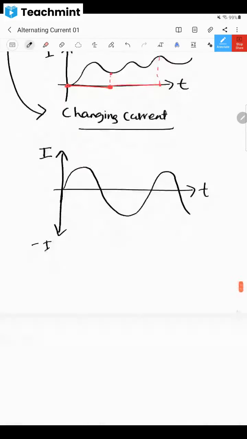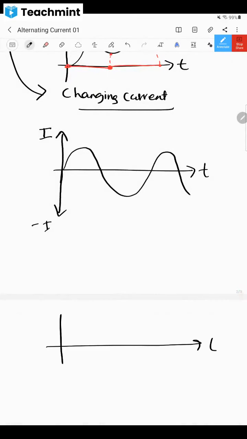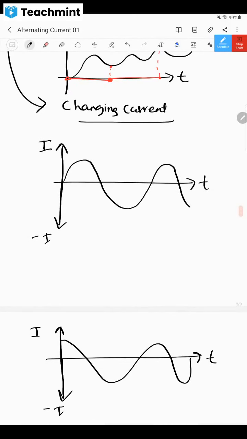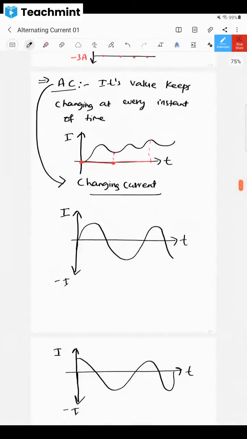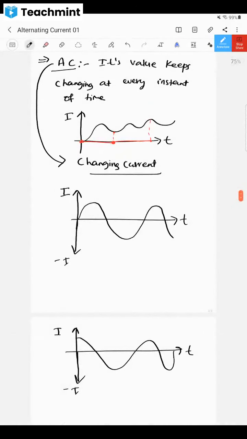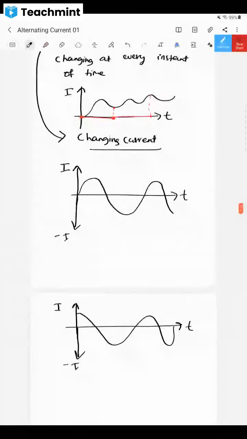And you can represent it in the form of cos wave also. This is t and this is I, and here also I have minus I. You can show like this also. Okay, there is not much difference. Clear? So this is a representation of alternating current. Is it clear, dear children, whatever I am telling? Okay, you have to respond and you have to keep on making notes so that I get to know that you are understanding. Is it understood?